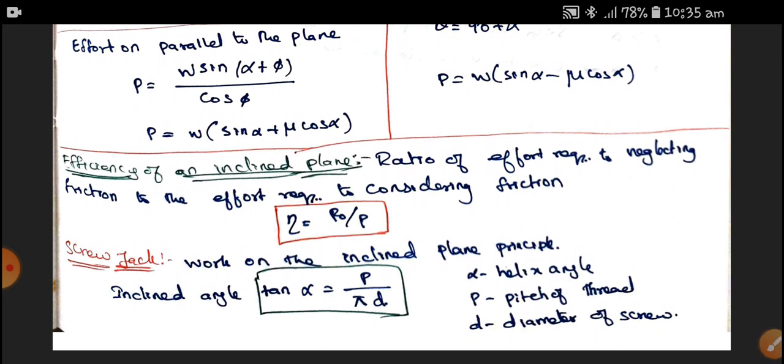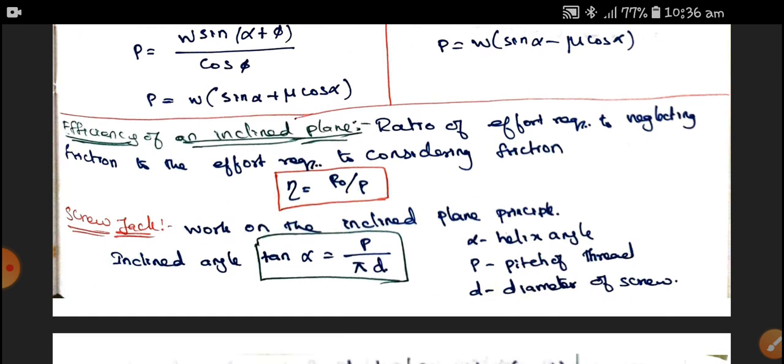Here the efficiency is defined as the ratio of output to the input. The efficiency of an inclined plane is the ratio of effort required neglecting friction to the effort required considering friction. So the output is the effort required neglecting friction, and the input is the effort required considering friction. Therefore, eta is equal to P naught by P.